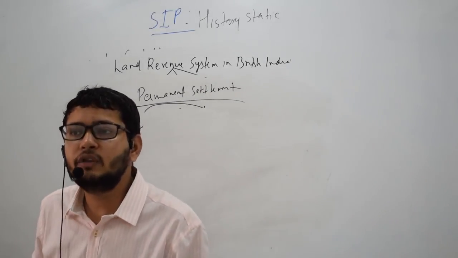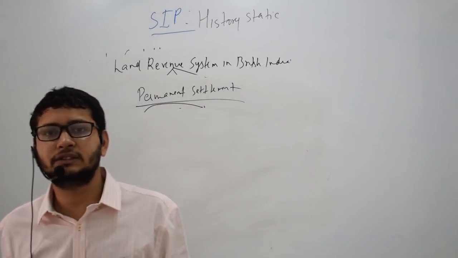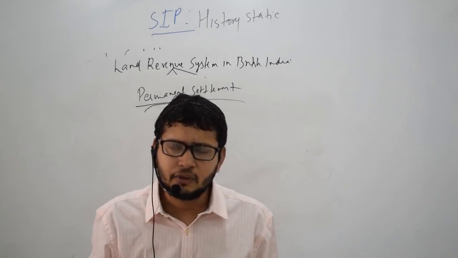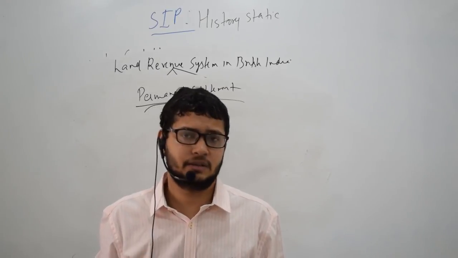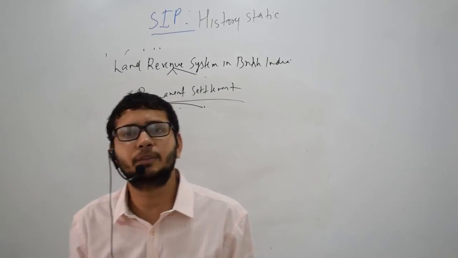The second reason was that if we give these Zamindars this right, they would become our strong allies, because some of these Zamindars were natural leaders of the people.